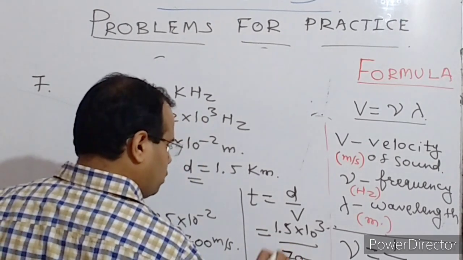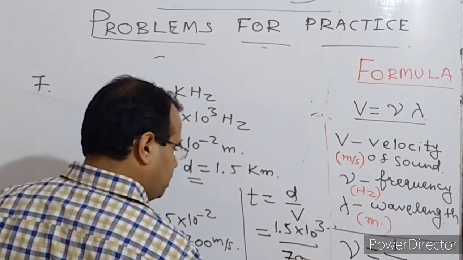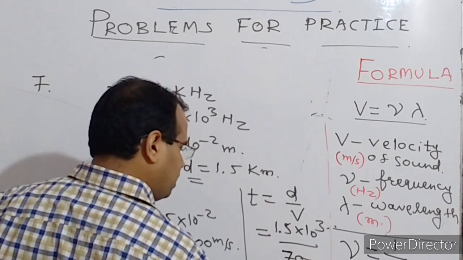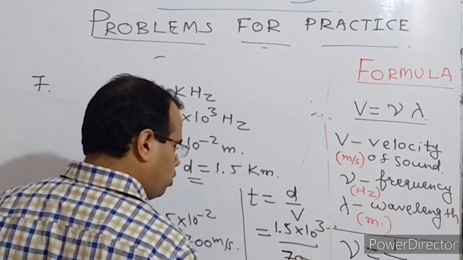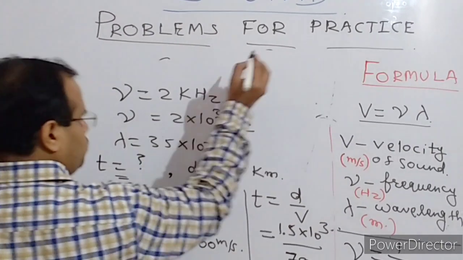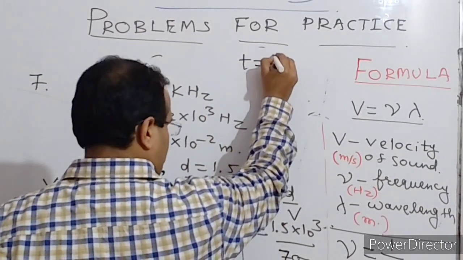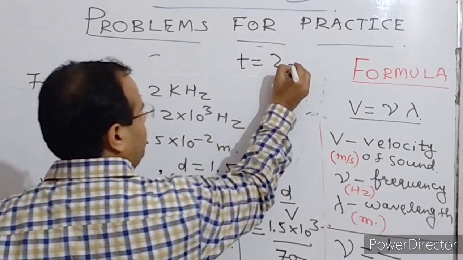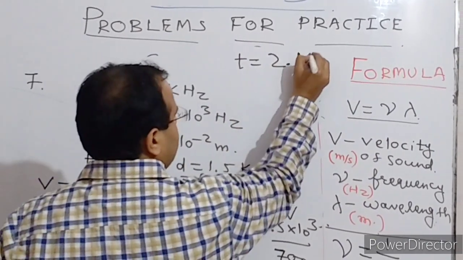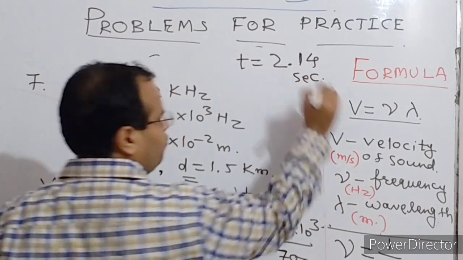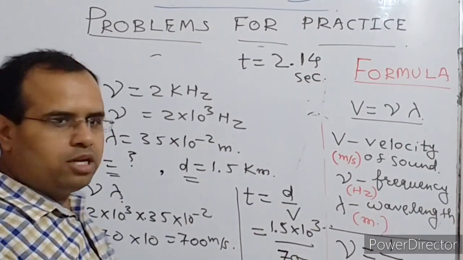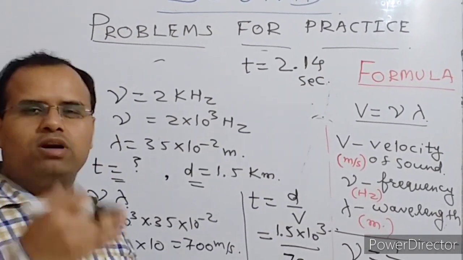So 1500 divided by 700, these two zeros are gone, so t equals 15 by 7. 7 2s are 14, 7 1s are 7, 7 4s are 28. So 2.14 seconds would be the time taken by the sound to cover the distance